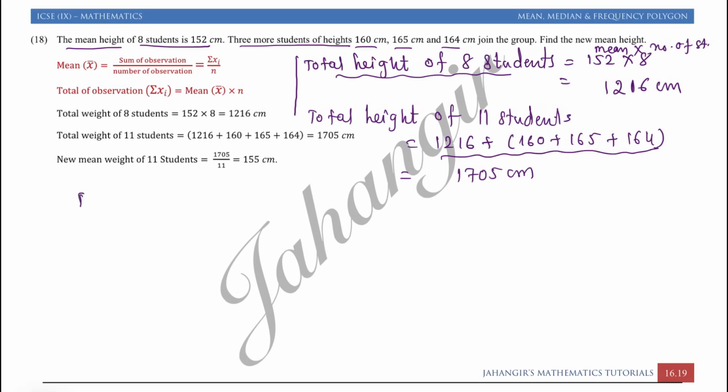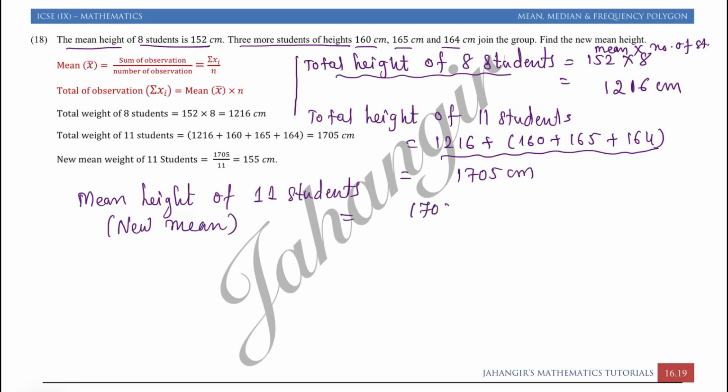Now we will have to find the mean height of 11 students, that is the new mean, is equal to total height of 11 students divided by 11. The formula of mean is total height upon number of students.